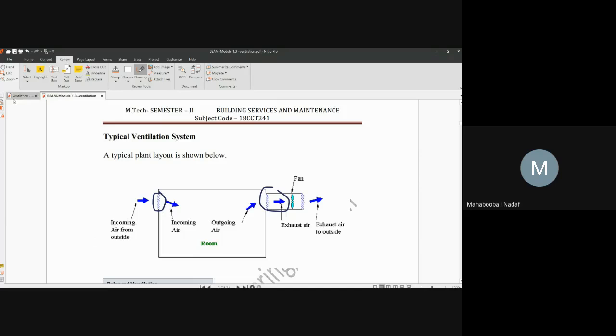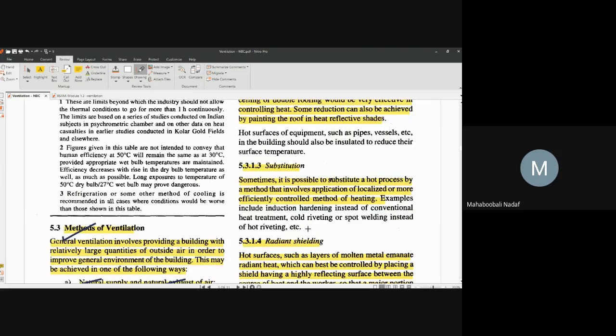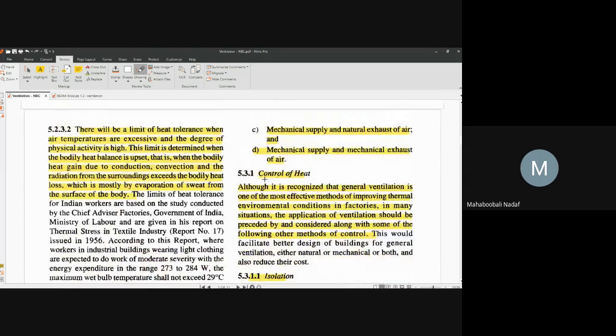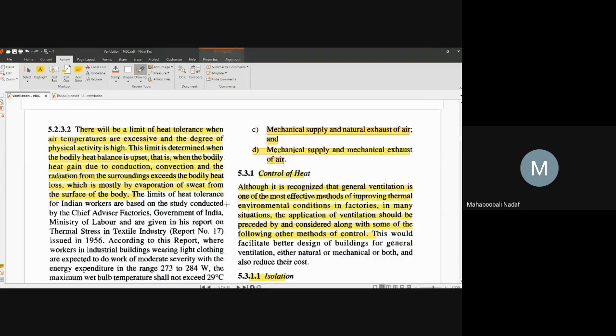Second is natural supply, mechanical exhaust: at the exit, you fix a fan. Then another two types: mechanical supply, natural exhaust, where you fix the mechanical component at the inlet but not at the exit. And very simple, mechanical supply, mechanical exhaust.